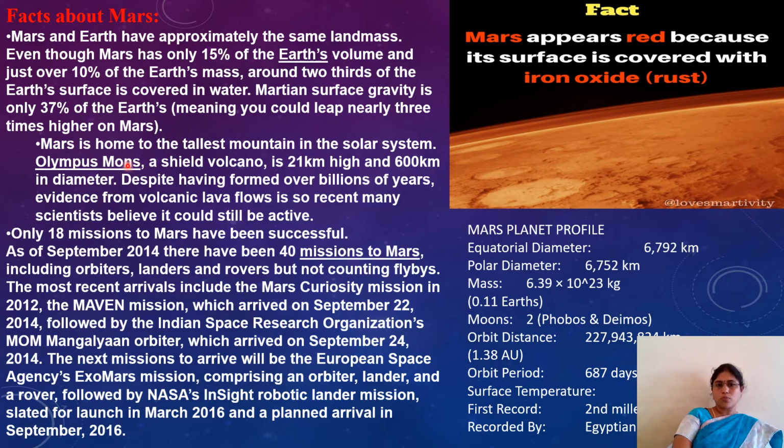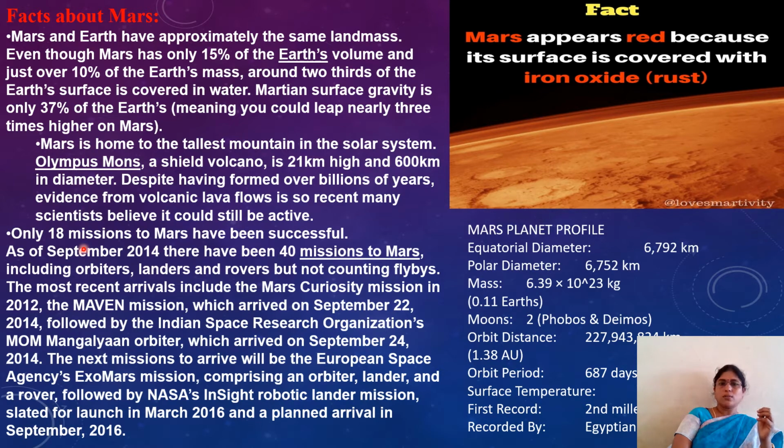Mars is home to the tallest mountain in the solar system, Olympus Mons. A shield volcano occurs on Mars. It is 21 kilometers high and 600 kilometers in diameter. That is the height and the diameter of the tallest mountain in the solar system, meaning Mars has mountains also.